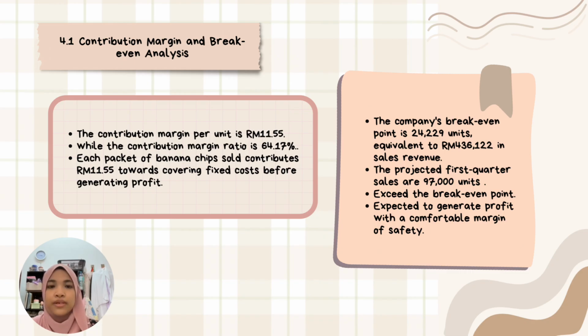The company's break-even point is 24,229 units, equivalent to 436,122 in sales revenue. Since the projected first quarter sales are 97,000 units, which exceed the break-even point, the company is expected to generate profit with a comfortable margin of safety.